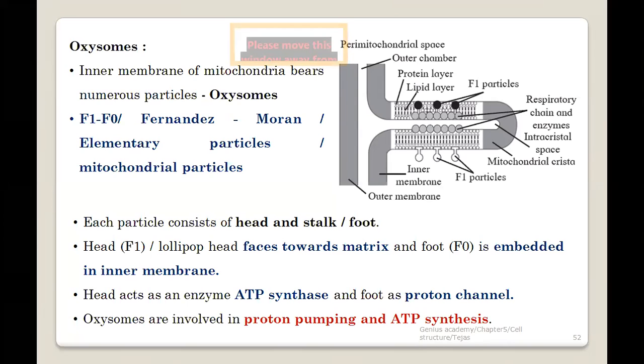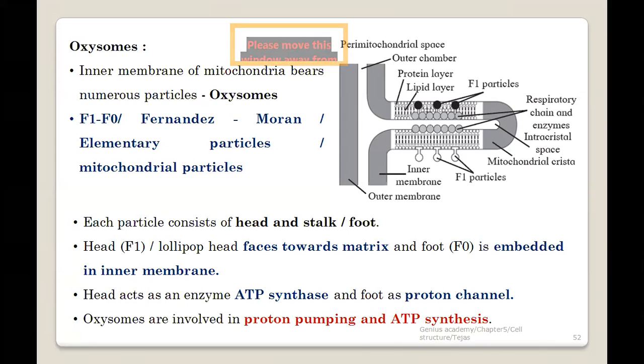So what we need to understand: mitochondria is a double membrane bound structure. Outer membrane is highly permeable, inner membrane is selectively permeable. Inner membrane folds into finger-like projections, that's called crista. Crista के ऊपर there are multiple particle-like structures called oxysomes.